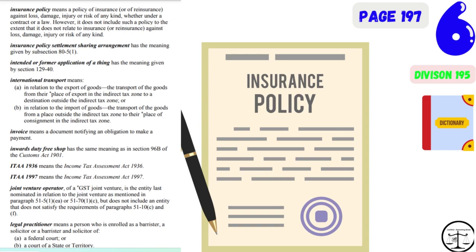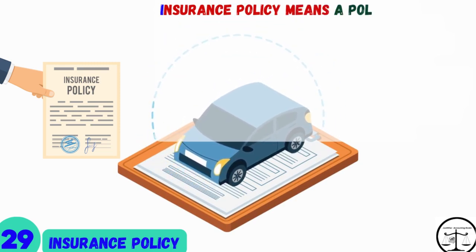29. Insurance policy. 30. Insurance policy settlement sharing arrangement. 31. Intended or former application of a thing. 32. International transport. 33. Invoice. 34. Inwards duty-free shop. 35. IDA 1936. 36. IDA 1997. 37. Joint venture operator. 38. Legal practitioner.